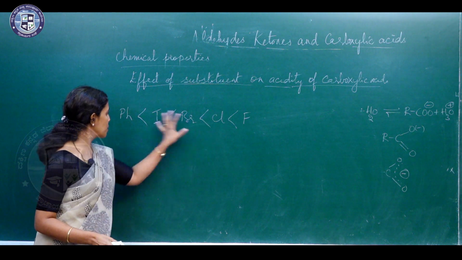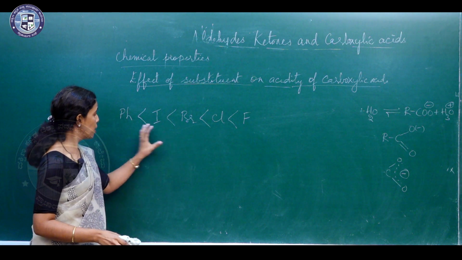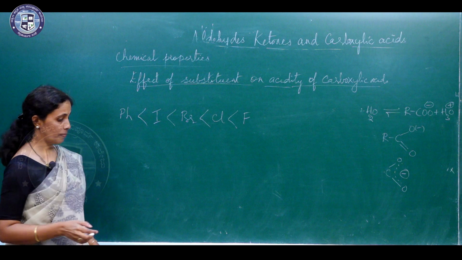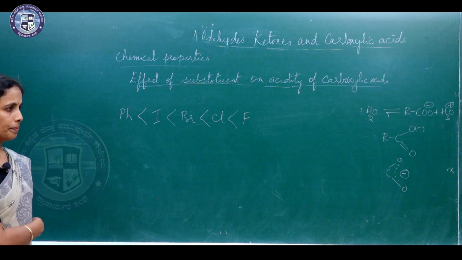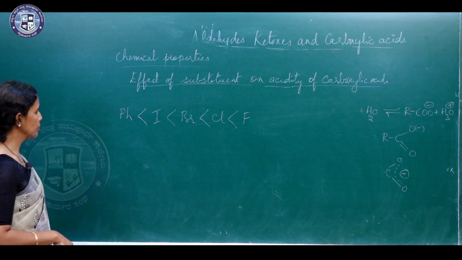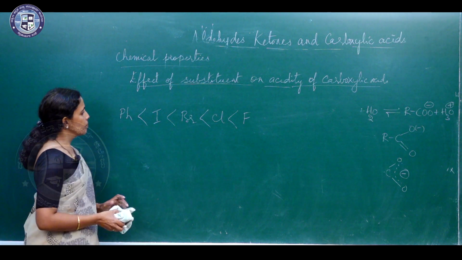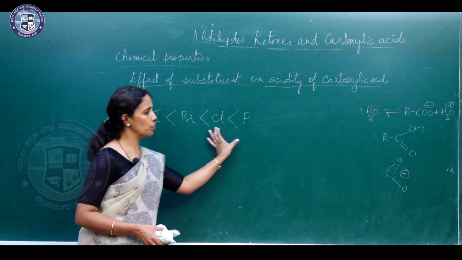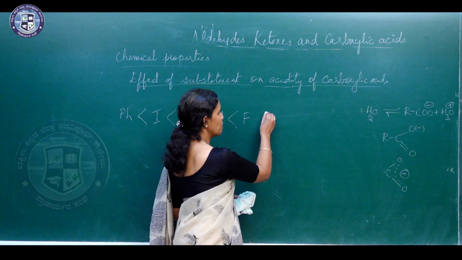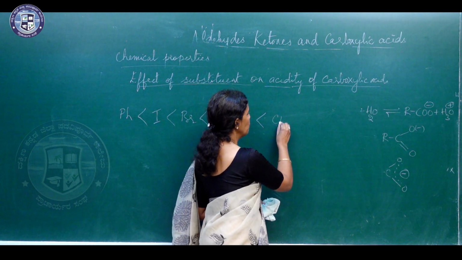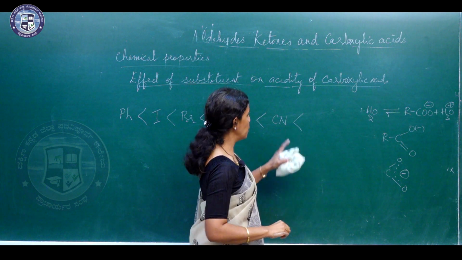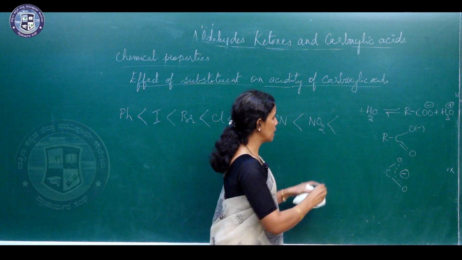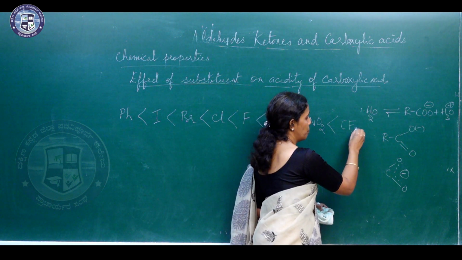So, the phenyl group is less acidifying when compared to the halo groups, and the halo groups are less acidifying when compared to the cyano group, and the cyano group is less acidifying when compared to the nitro group, and this will be less acidifying when compared to the CF3 group.